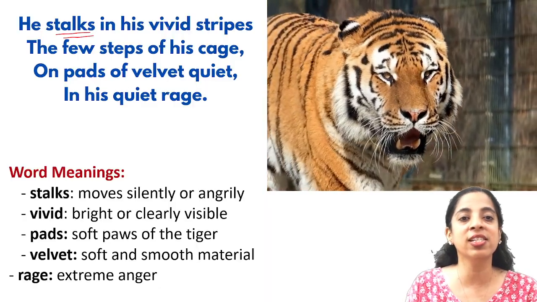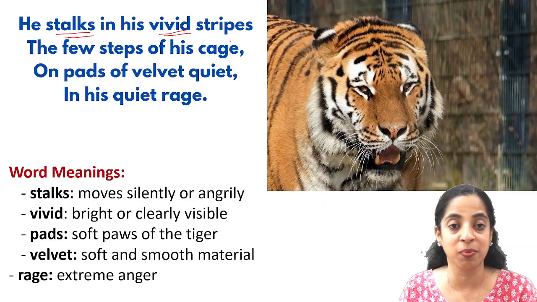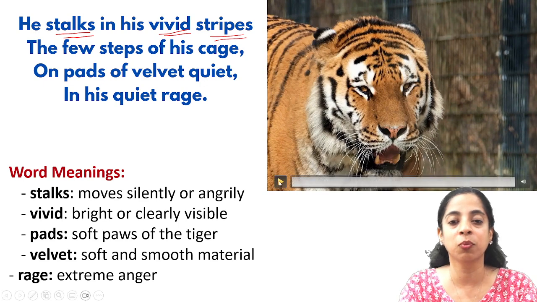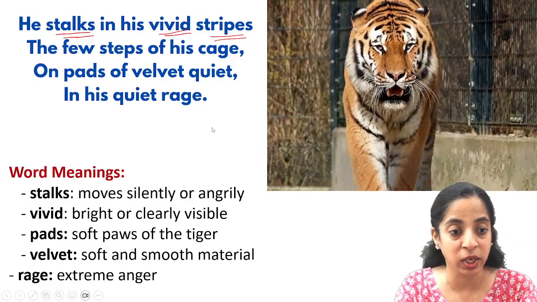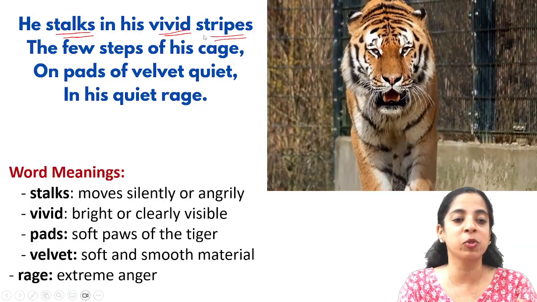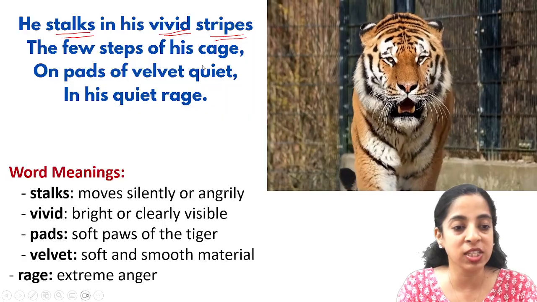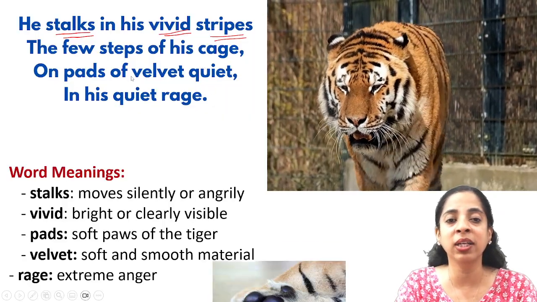In his vivid stripes, vivid means bright or very clearly visible, and stripes are the lines which are there on a tiger's body. So vivid stripes means bright or clearly visible stripes. The few steps of his cage, on pads of velvet quiet. Now what does pad mean here?